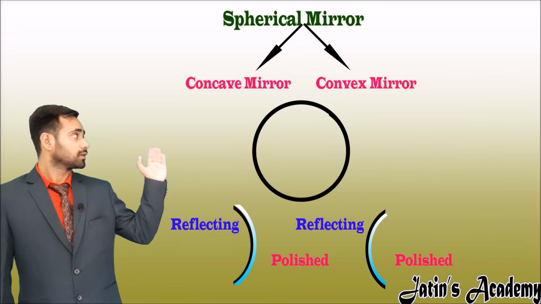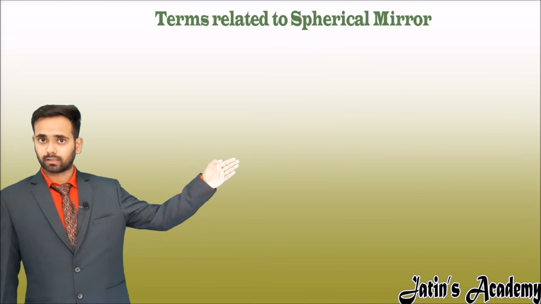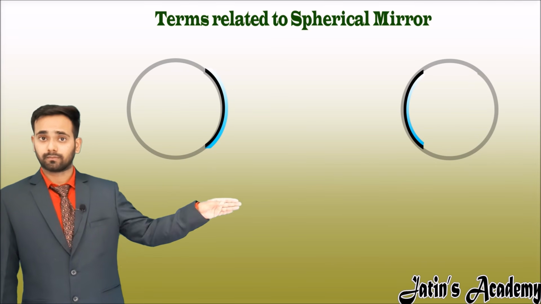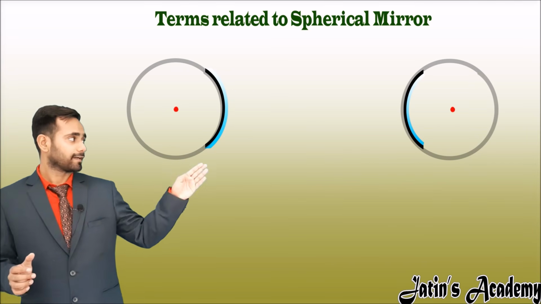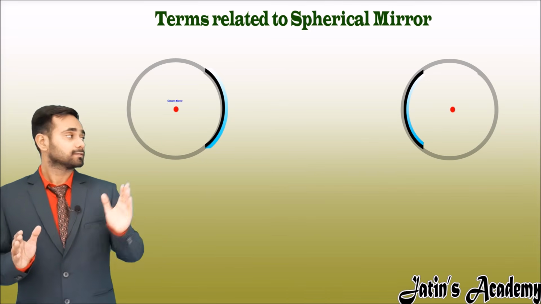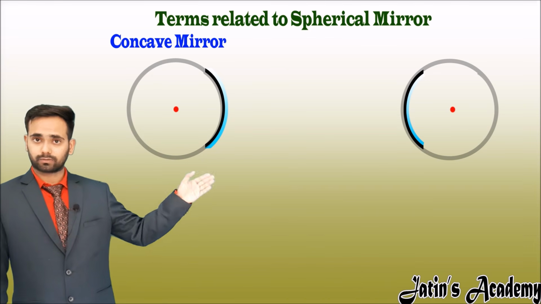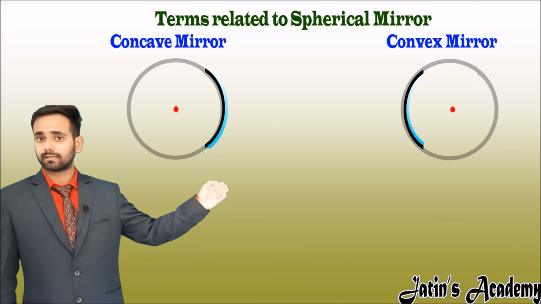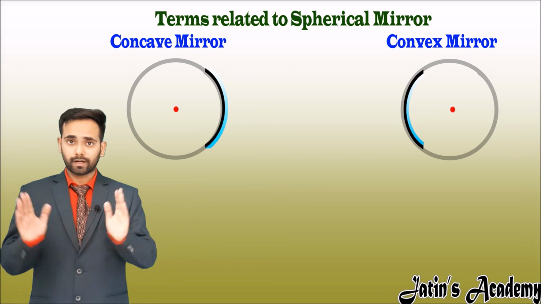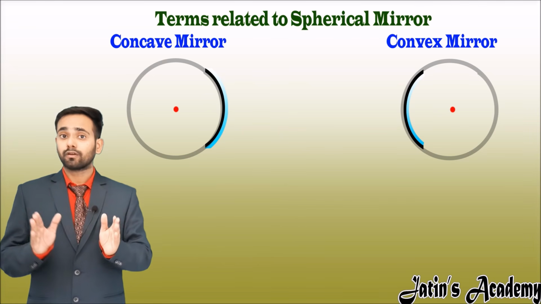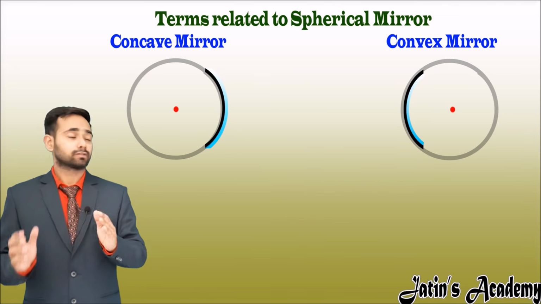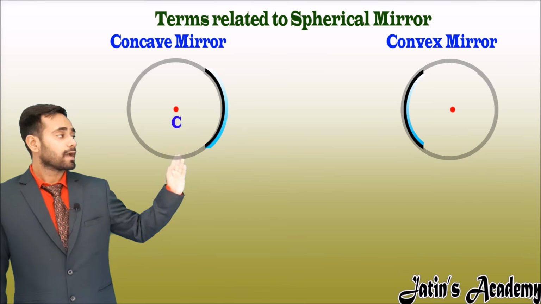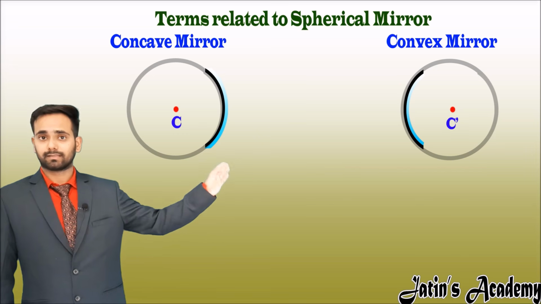Now see some terms related to the spherical mirror. Here you see the spherical mirror forms a circle. These circles also have centers. The center in the concave mirror is outside the mirror and the center in the convex mirror is inside the mirror. The points which are inside the mirror, we denote with a dash. So the center in the concave mirror is C and the center in the convex mirror is C dash.